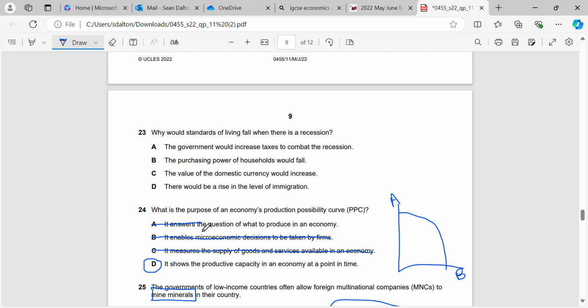And it doesn't answer the question of what to produce in an economy. All those questions are not applicable to PPC. PPC can show how we reallocate resources, or it can show inefficiency by being inside the curve, or it can show scarcity by being outside the curve. But that's all it will show. It won't answer any of the three fundamental basic economic problem questions.